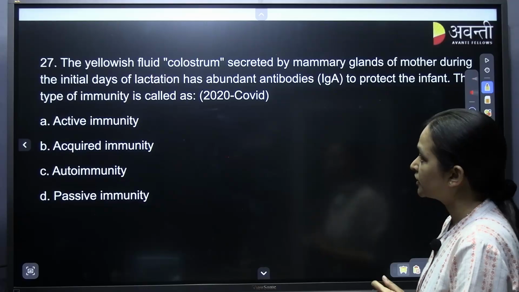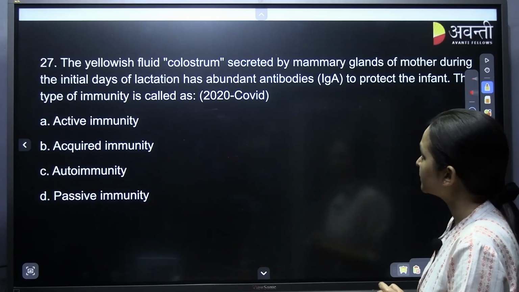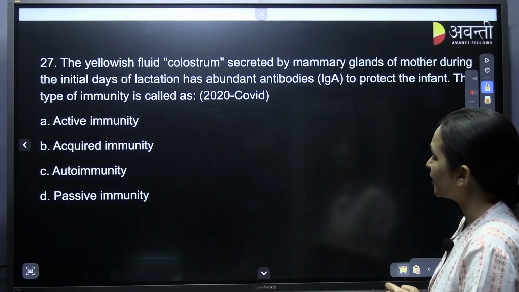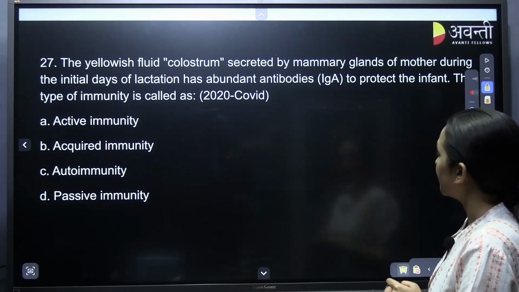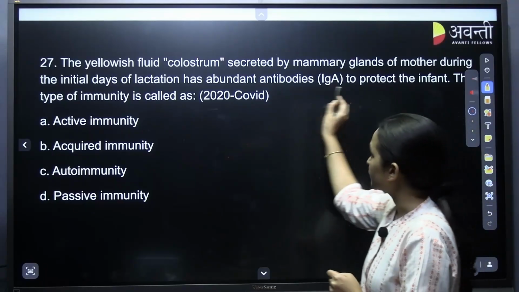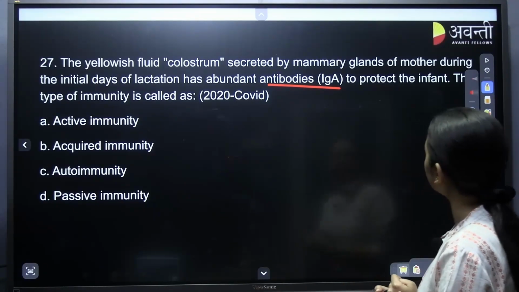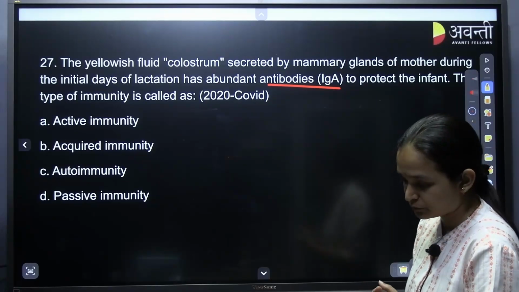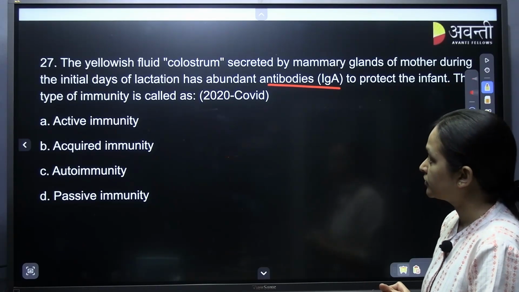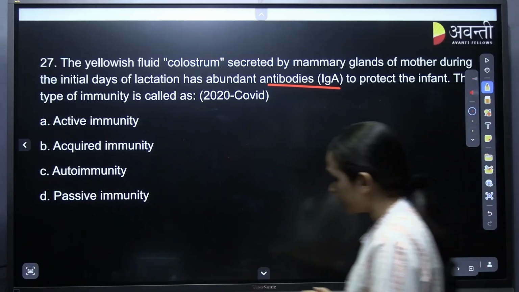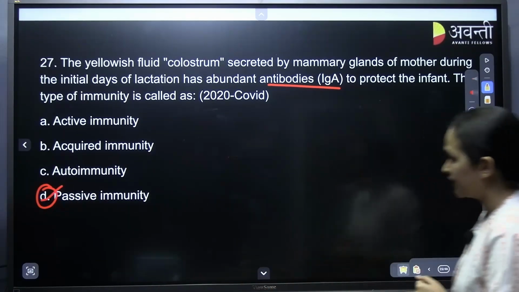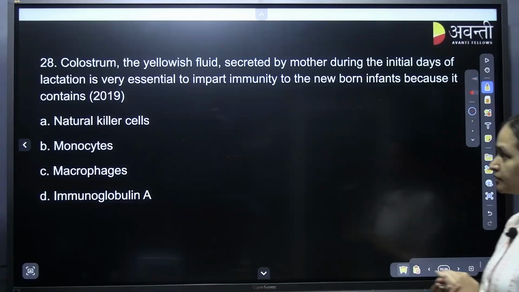The following question. The yellowish fluid colostrum secreted by mammary glands of the mother during the initial days of lactation has abundant antibodies IgA, remember this one, okay, IgA, to protect the infant. The type of immunity is called? Passive. It is called passive immunity. D for Delhi is the correct answer.